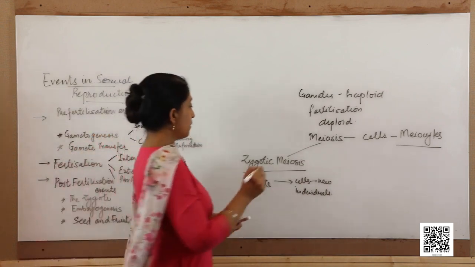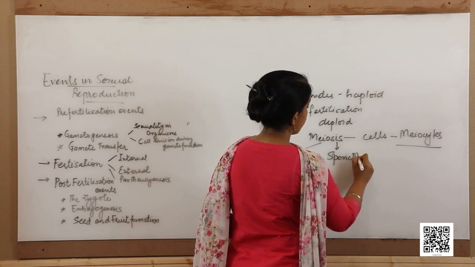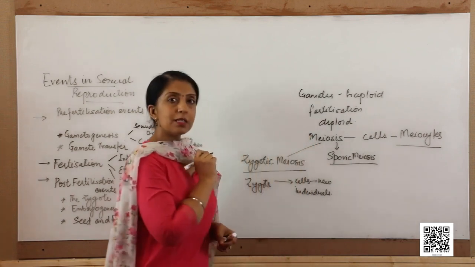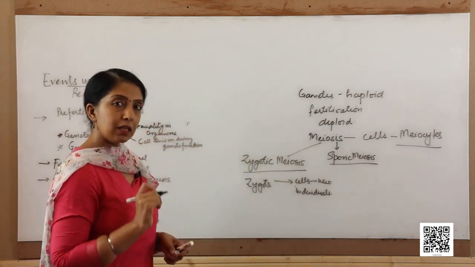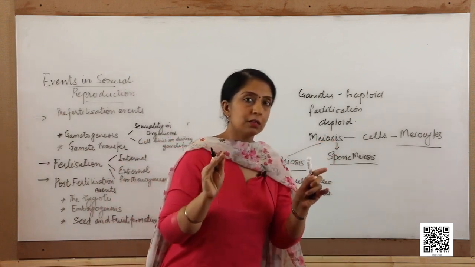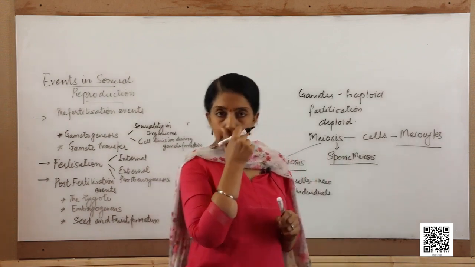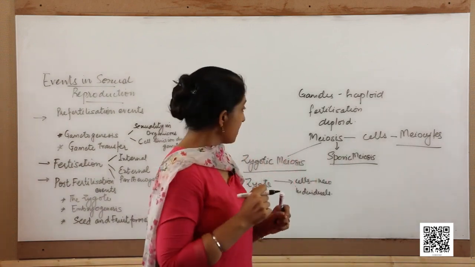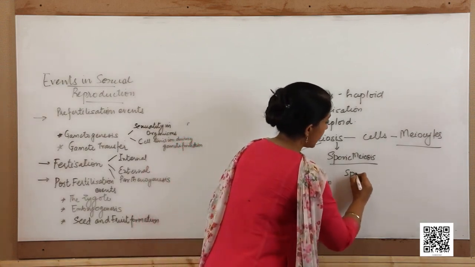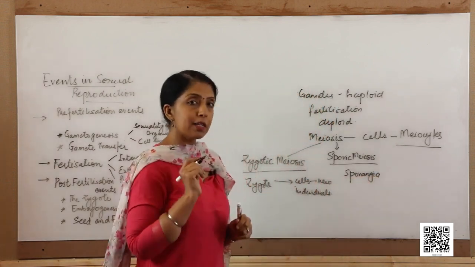The second kind of meiosis is the sporic meiosis. In sporic meiosis, this is usually seen again in some of the algae and in the bryophytes, and in most of the plants rather. What happens in sporic meiosis is that there are specialized structures called sporangia on the body of the organisms.